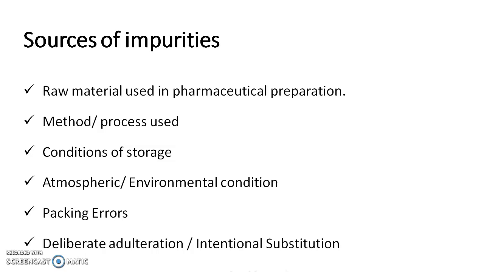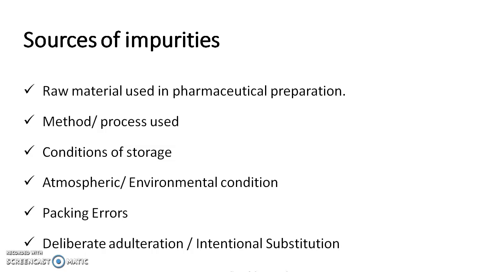The first one is raw material used in the pharmaceutical preparation. In pharmaceutical formulations or in the synthesis of a new drug, we require raw material. It may be a reactant, a solvent, or a reagent used for synthesis, or drugs used in the formulations. We need to have those drugs pure.